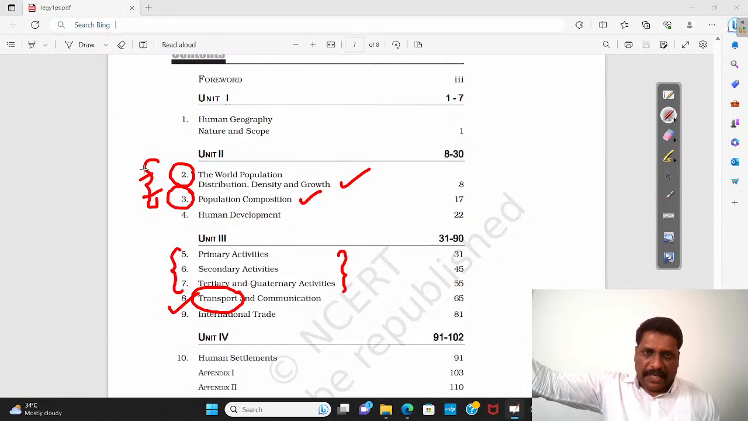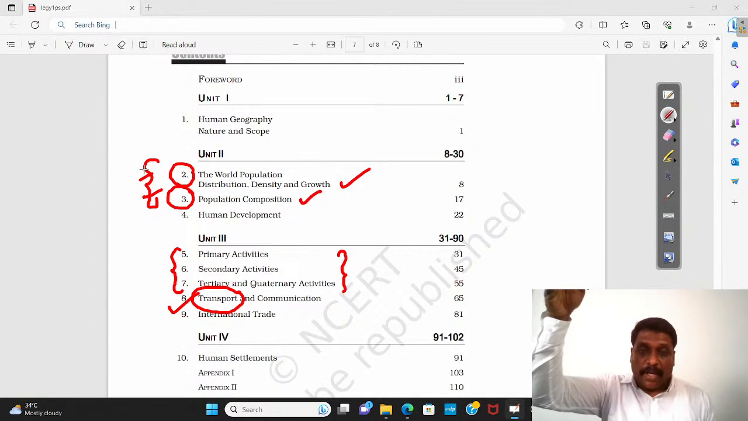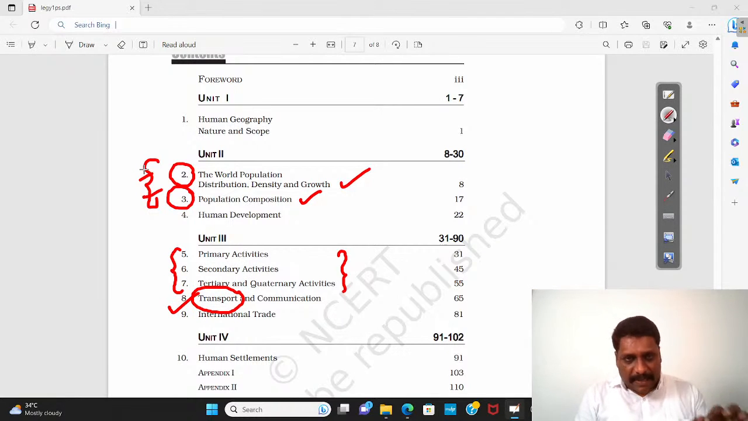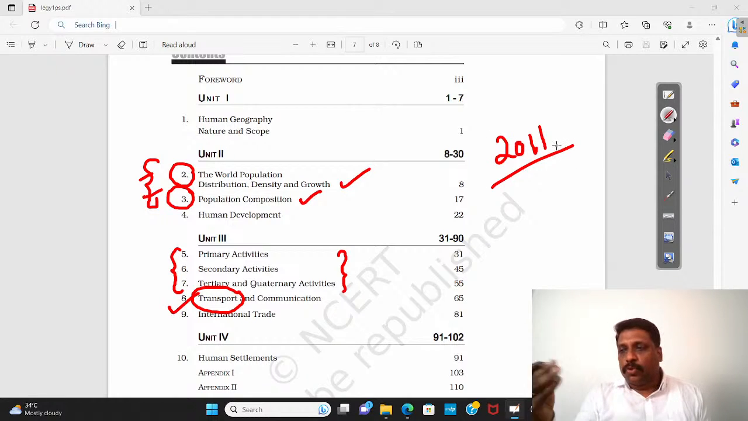We have seen population of India, and when I was talking about the population of India, I said that information is outdated. Outdated in the sense that the last official census of India was in the year 2011. After 2011, we did not have an official census. I believe that in 2024 this census will be out. Having said that, I'll be starting with world population distribution, density and growth.